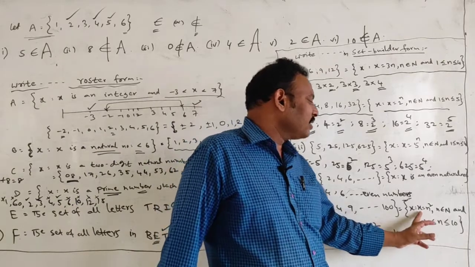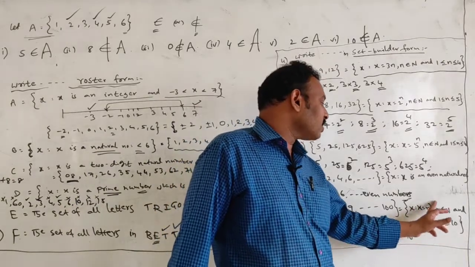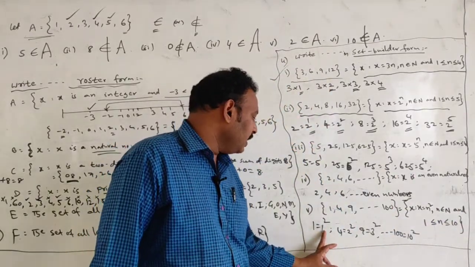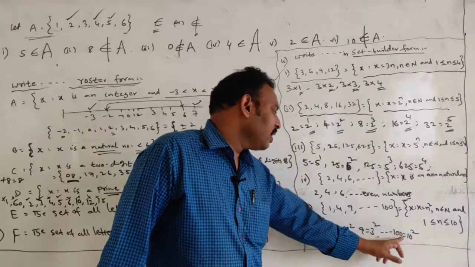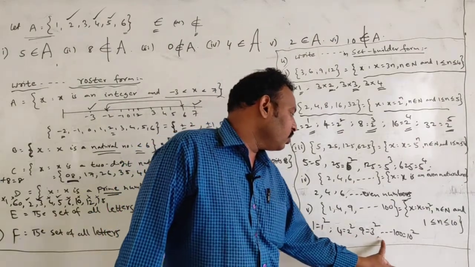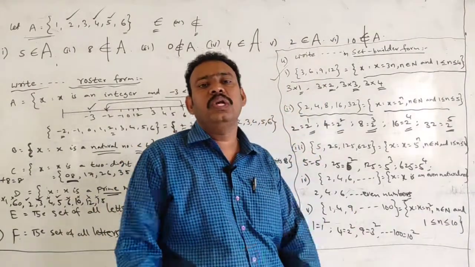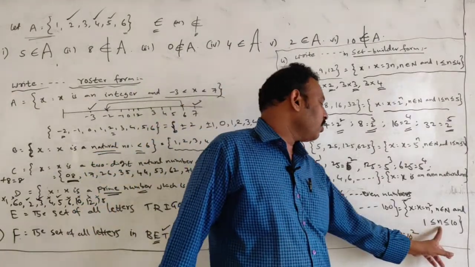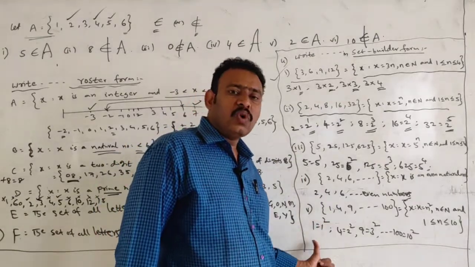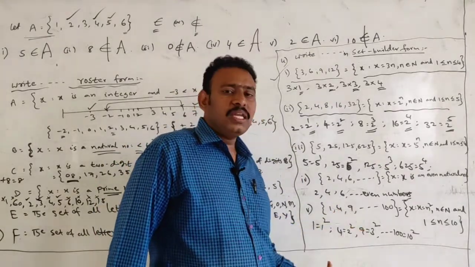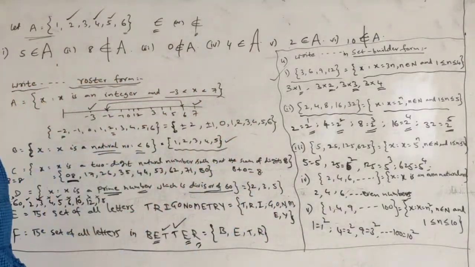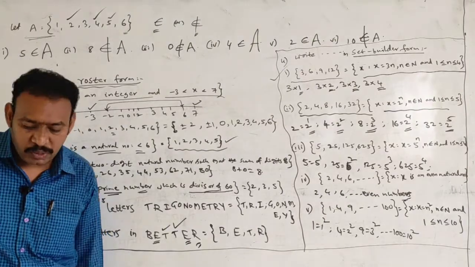So set of x such that x is equal to n square, n is a natural number. That natural number n value lies between 1, 2, 3, 4, 5, 6, up to 10. Maximum is 10. 1, 2, 3, 4, 5, 6, 7, 8, 9, 10. Maximum 10. Why? Because 1 square is 1, 2 square is 4, 3 square is 9. Like that, students. 10 square is 100. Just take all these, very simple set theory problems, sets problems very simple.